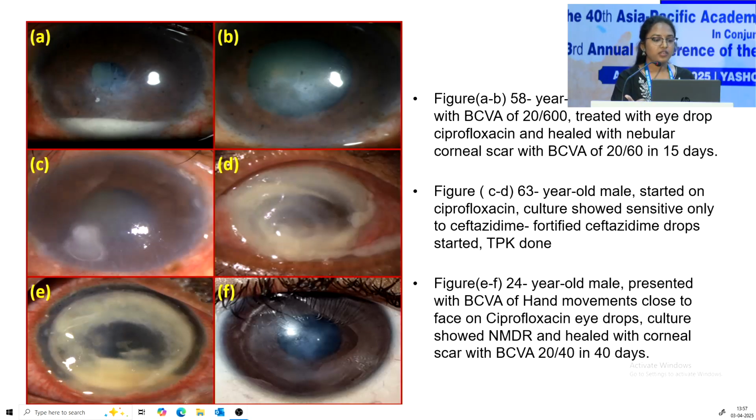A and B are of multi-drug resistant, which were sensitive to Ciplox and healed completely with corneal scar. And pictures C and D are again of multi-drug resistant, which was sensitive to ceftazidime. And after the antibiotic susceptibility report, we started ceftazidime, but eventually it worsened and needed therapeutic keratoplasty. And in picture E, which is also a grade 3 ulcer, but it was NMDR and healed completely with ciprofloxacin only.